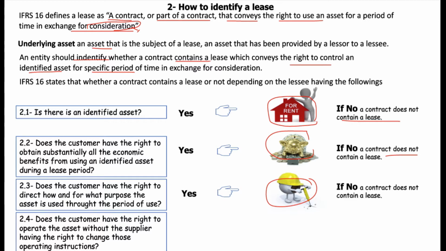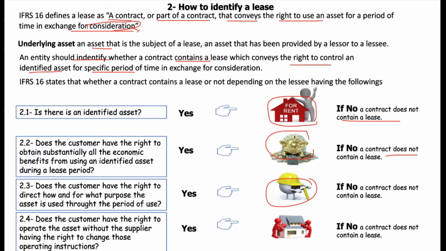Another term to consider: does the customer have the right to operate the asset without the supplier having the right to change those operating instructions? Imagine we are entering into a lease contract with a lessor, and initially we put the instructions.